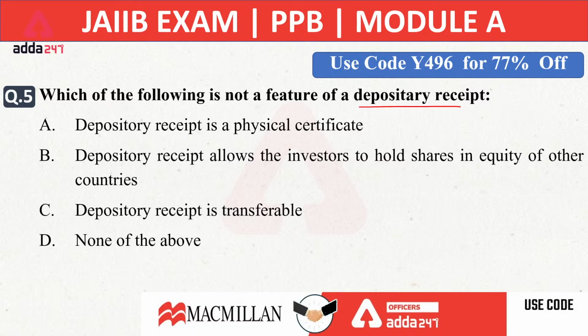No. The right answer will be D, that is none of the above. It means all are the features of a depository receipt. The depository receipt was originally a physical security. If we are talking about depository receipt, which was originally a physical security, it allows the investor to hold shares in the equity of other countries.